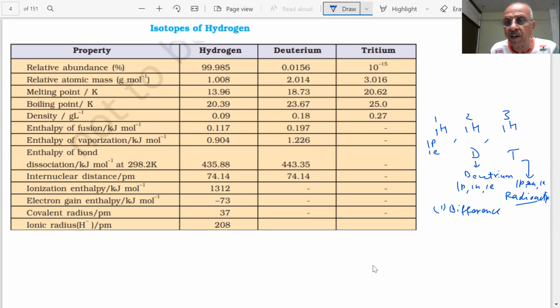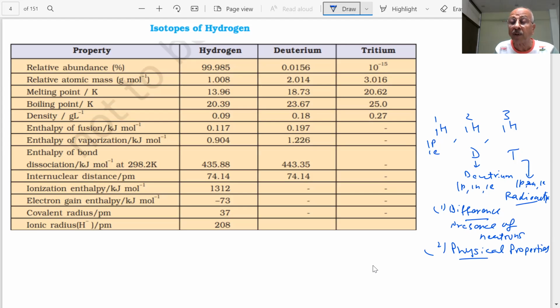There is a difference in the presence of the neutrons. So the chemical properties are the same, but the physical properties will be very much different. The physical properties are related to mass, students, and the rates of the reactions will change.